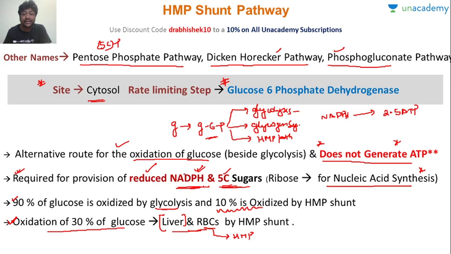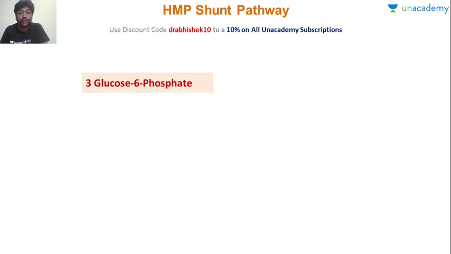These NADPH are very important to keep the iron in the reduced state. And if this is not there, then the RBCs will go into hemolysis. So very good, very good. Glutathione, all of you are correct in glutathione. Sesha, Manisha, all of you are correct. So this is why liver and RBC will have almost 30% of the glucose going to HMP shunt. Now let us look at the absolute basics of HMP shunt.